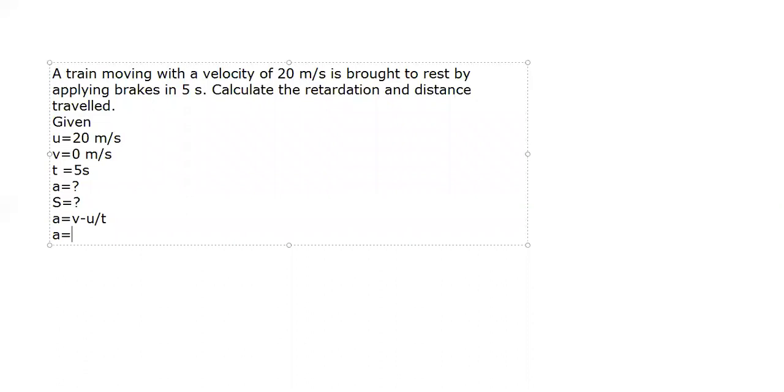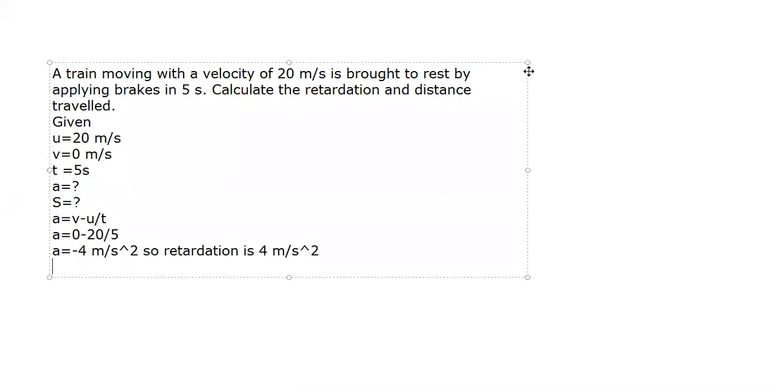So final velocity was 0 minus initial velocity was 20, upon time, which is 5. So 0 minus 20 is minus 20. Minus 20 upon 5 is minus 4 meter per second square. So this is acceleration, so retardation is 4 meter per second square. How much is the retardation? 4 meter per second square. Okay, so that's our retardation.